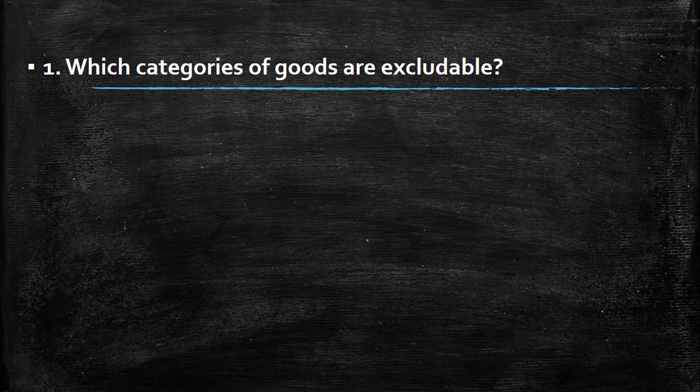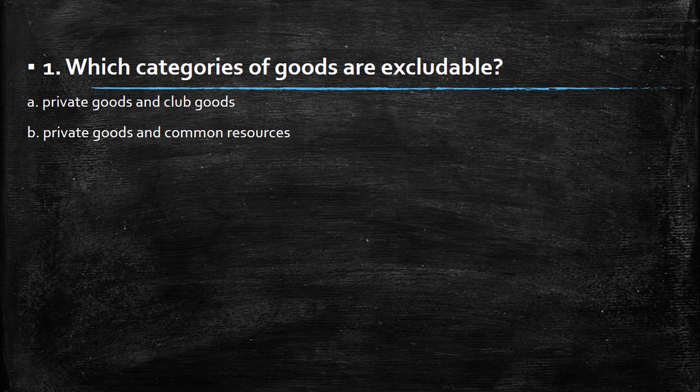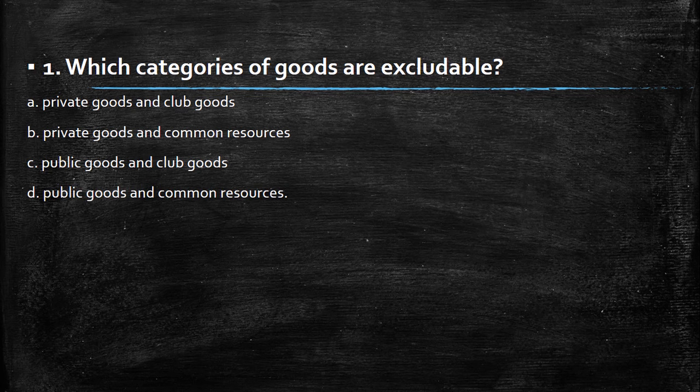So the first question says, which categories of goods are excludable? We receive four possibilities: private goods and club goods, private goods and common resources, public goods and club goods, public goods and common resources. So here, what is the idea? In order to answer this one, we need to know the chart of rival in consumption and excludable. Basically, we start from this relationship, we construct it with yes or no, so we find four kinds of goods.